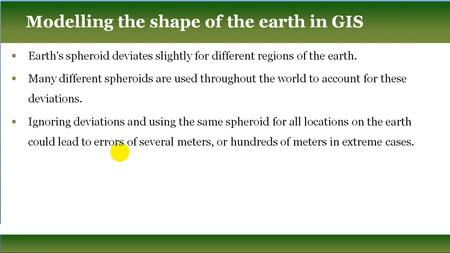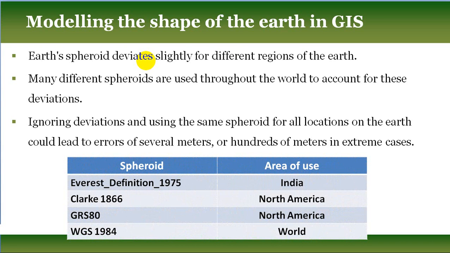So if you consider only one spheroid for the entire earth, if you ignore this deviation, then it can create from several meters to several hundred meters of error in your map, which is sometimes very dangerous. So for accurate map making, we use different types of spheroids for different regions of the earth.